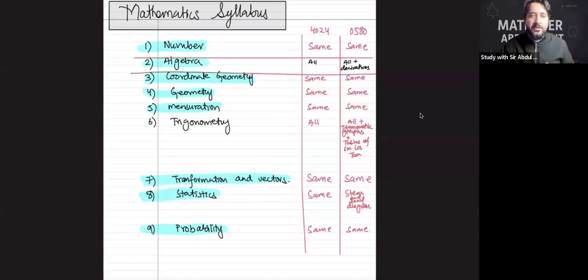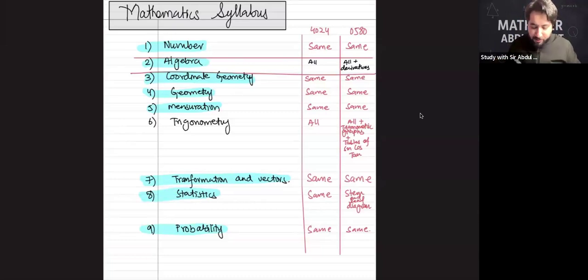Only derivatives is in the course. The major difference in the paper will be in trigonometry and algebra, which is derivatives, nothing more than that. And you will see the same paper in both. So you guys can take examples from O levels, and you guys can also take examples from IGCSE as well. This is very much important for all of you to understand. Got it, everybody, or not?